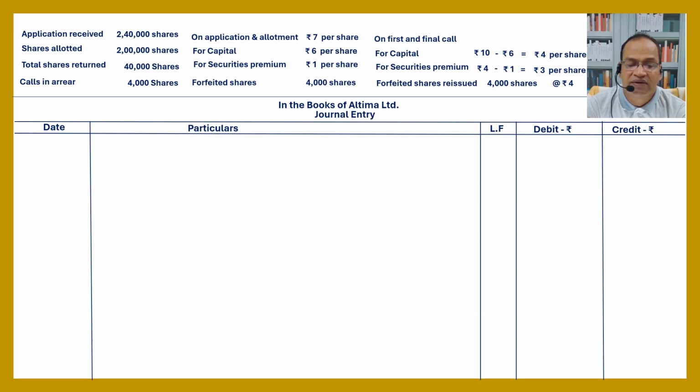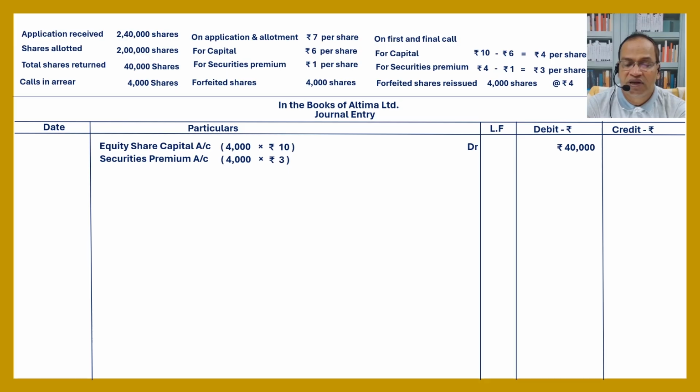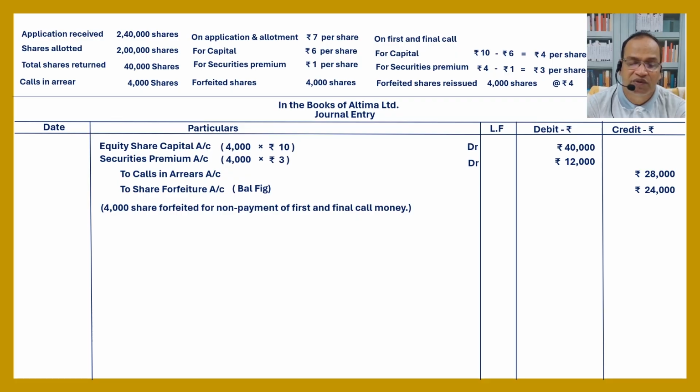Next, equity share capital account debited, 4,000 into 10 for forfeiture: 4,000 into 10 equals debited 40,000. Security premium, 4,000 into not received 3 rupees, debited 12,000. To calls in arrear, 28,000 already available. To share forfeiture, the remaining amount, that is 24,000. 4,000 shares forfeited for non-payment of first and final call money.